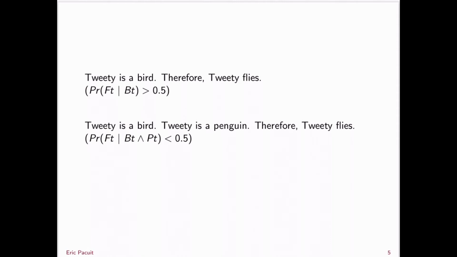Might be 0 or slightly above 0. So here's a natural example. This is a classic example. Tweety is a bird, therefore Tweety flies. That is inductively strong. However, Tweety is a bird, Tweety is a penguin, therefore Tweety flies is not inductively strong.